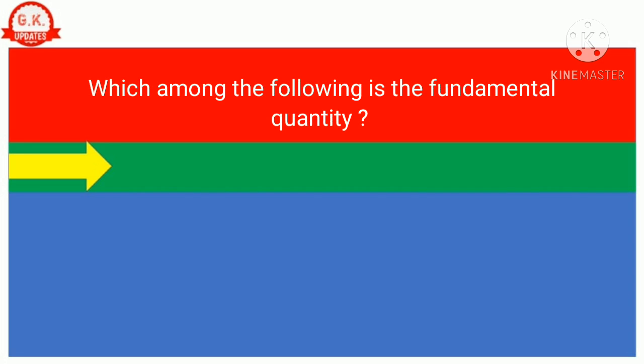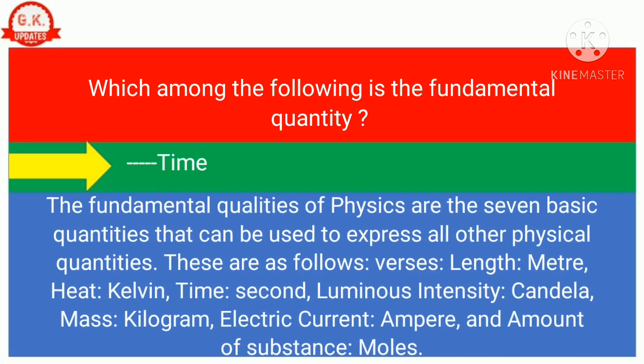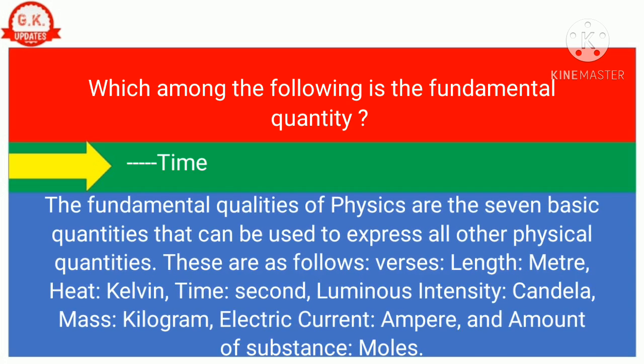Question number 8. Which among the following is the fundamental quantity? Correct answer is time. The fundamental quantities of physics are the 7 basic quantities that can be used to express all other physical quantities.